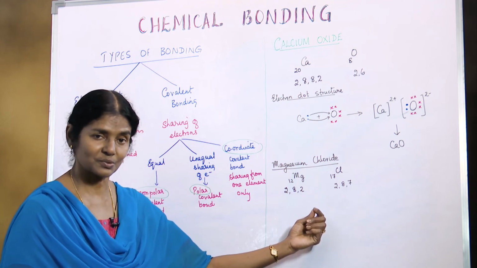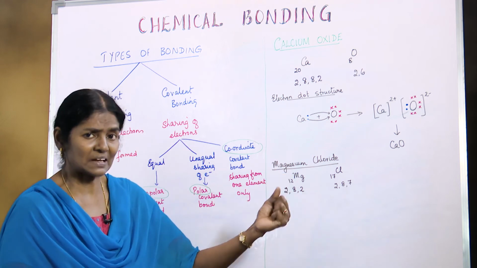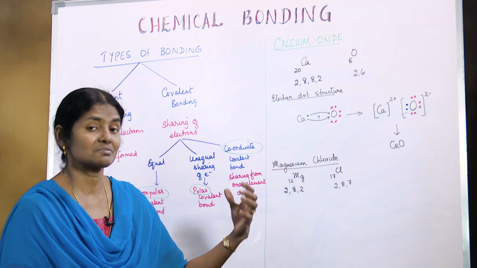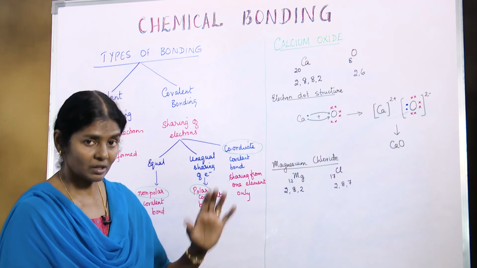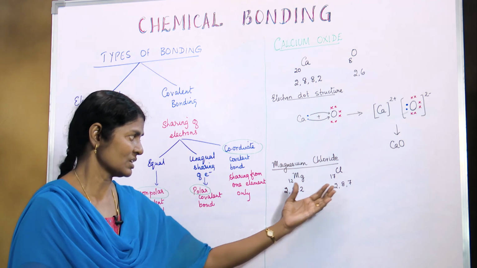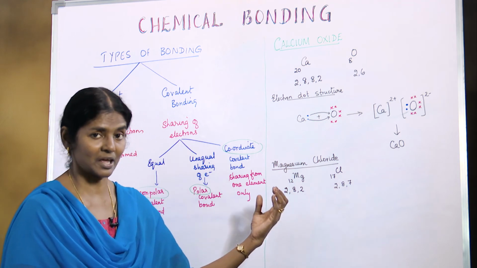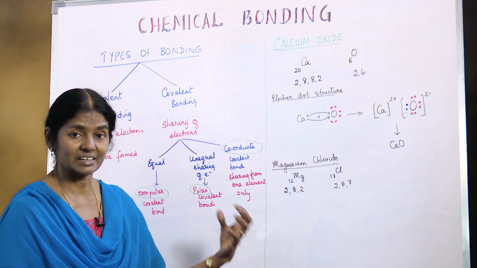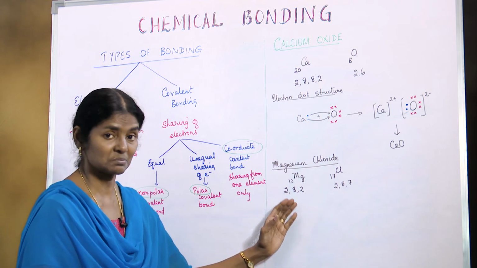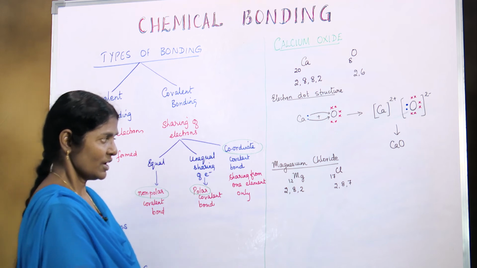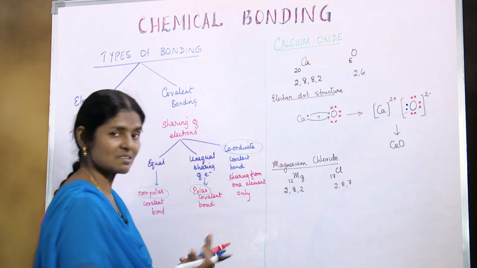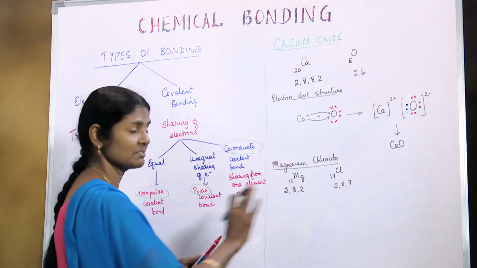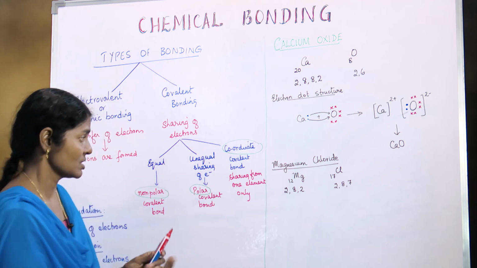So what should it do? Magnesium is frantically in search of something else, and all that it can do is request one more chlorine atom. One more chlorine atom, please come, take my electron. Then only I can be stable. One is not sufficient because it does not have a capacity more than 7.